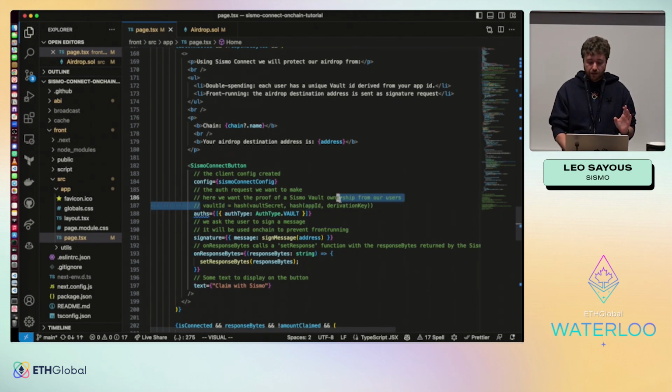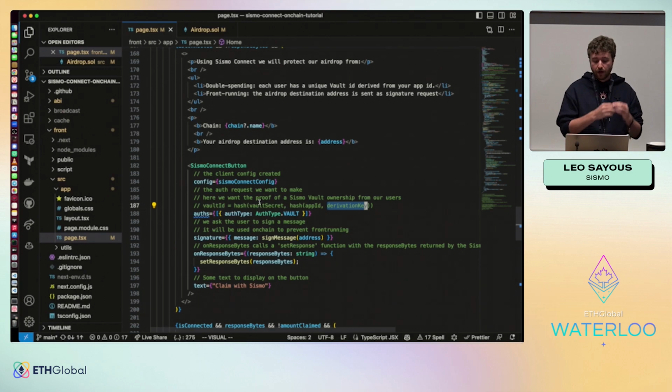When you do this and you request a vote, we are hashing in zero-knowledge proofs inside the proof the vault secret and this app ID. The derivation key is not very important here, it's 0 by default. By hashing a vault secret and this app ID, I will have a unique Vault ID that is a bit like a user ID that is available for the application. So it's really a unique, deterministic number that I generated using my Sismo data vault.